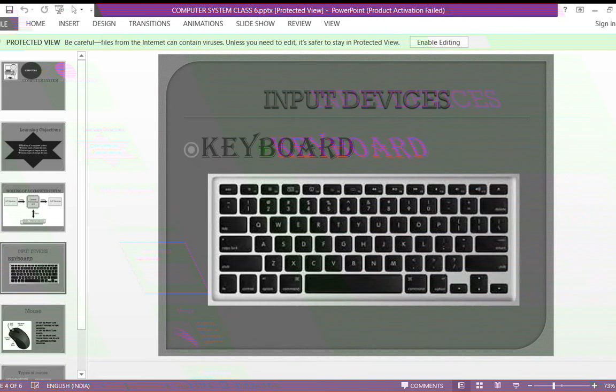What can you see in the picture? So you all understood how many keys are there in the keyboard? Tell me the total keys in the keyboard. Yes. So what is the use of alphabet keys?